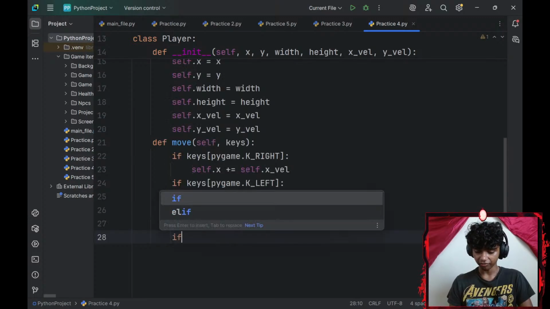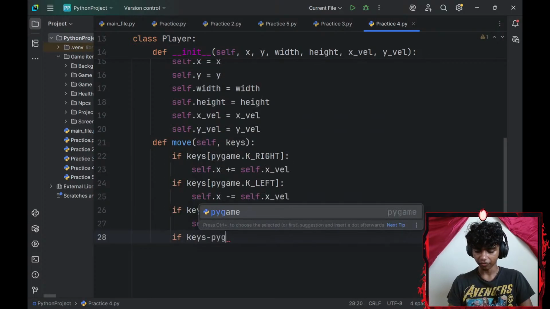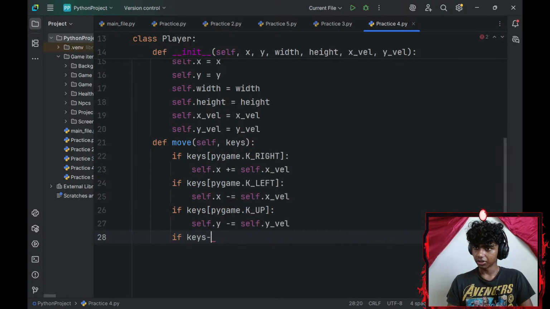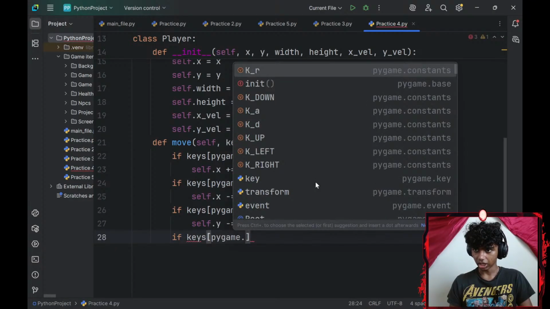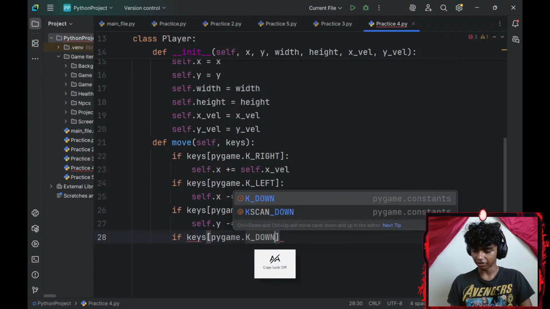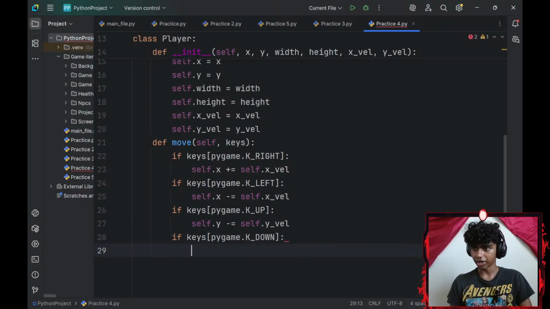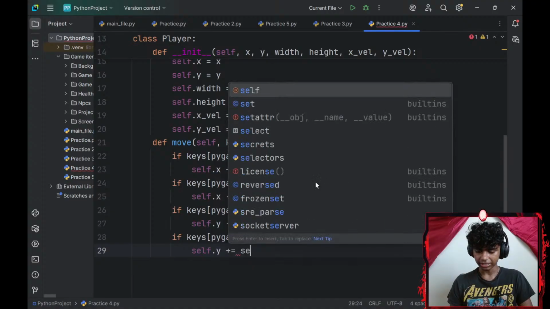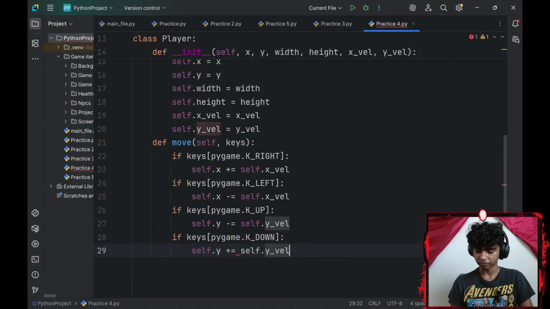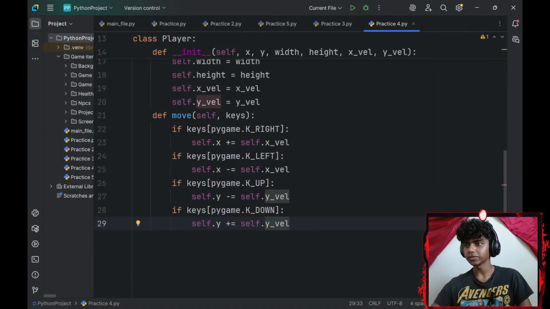And lastly, if my keys at index of pygame dot key is down, if my bottom key is pressed, I will increase my self dot y-axis by my self dot y-axis velocity. Alright, that is my move function.